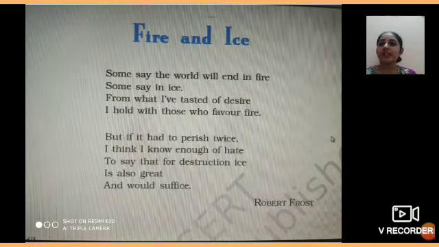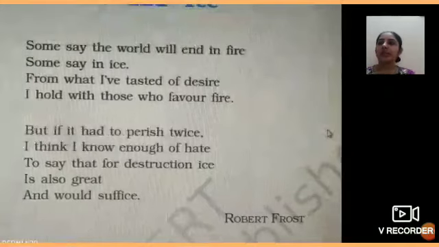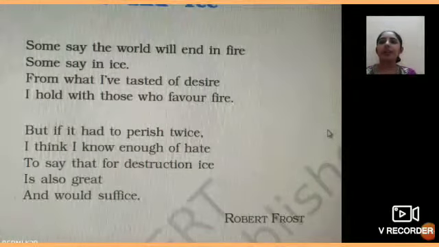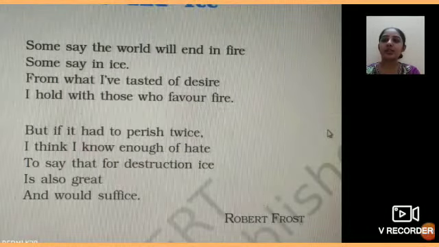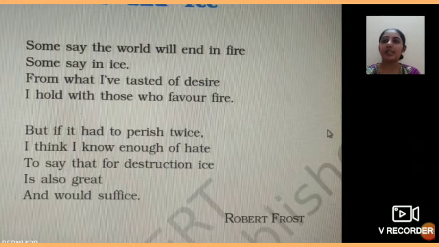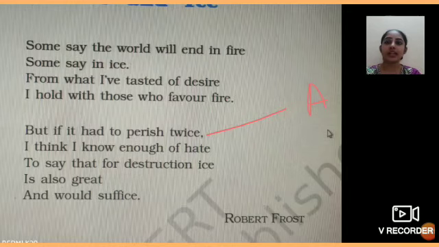In the same way, in the next stanza, but if it had to perish twice, I think I know enough of hate to say that for destruction ice is also great and would suffice. Now first line again newly you will start. For the second stanza you will start newly. But if it had to perish twice, give it the name A. I think I know enough of hate. Now twice and hate, they are not rhyming. The last letter is same but they are not rhyming. ठीक है, sound same नहीं है, so different है, तो इसको different नाम दे दो, that is B.